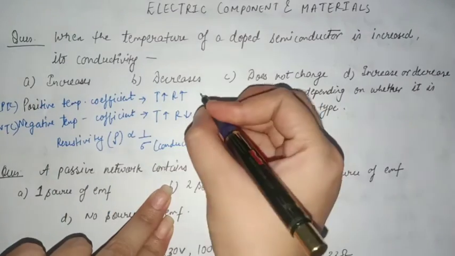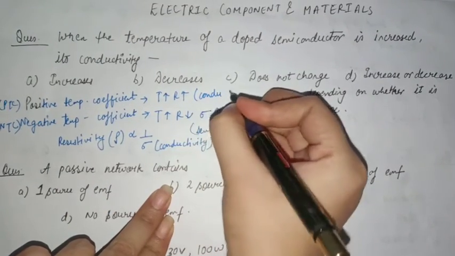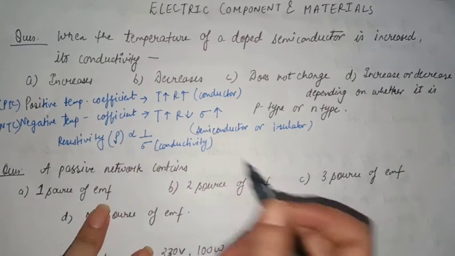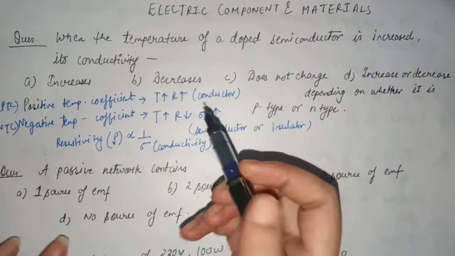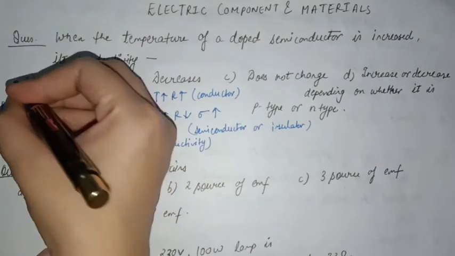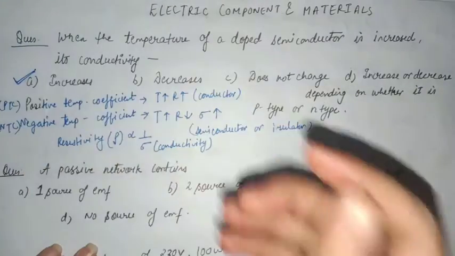Semiconductors and insulators lie in this category, and conductors have positive temperature coefficient. So according to our question, when the temperature of a doped semiconductor is increased, its conductivity increases.